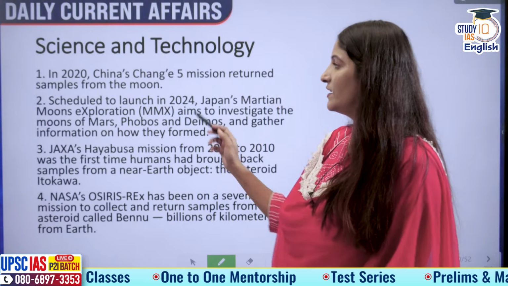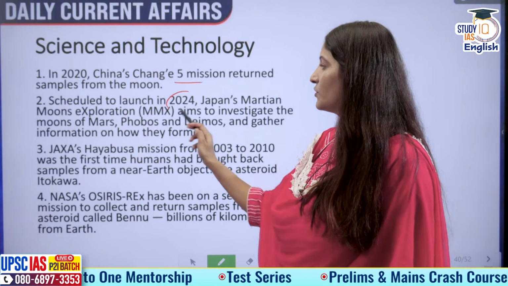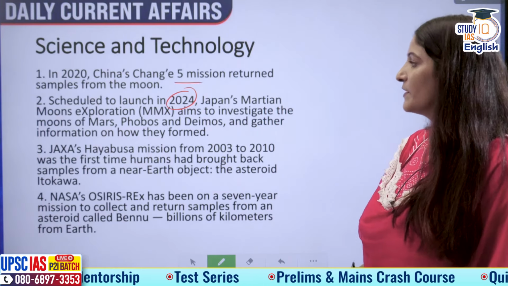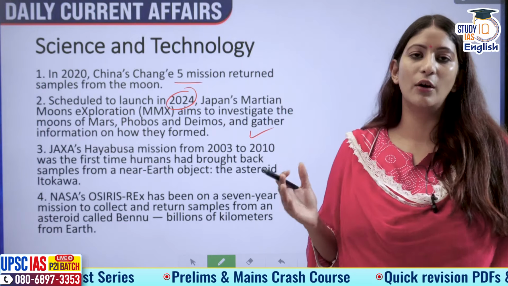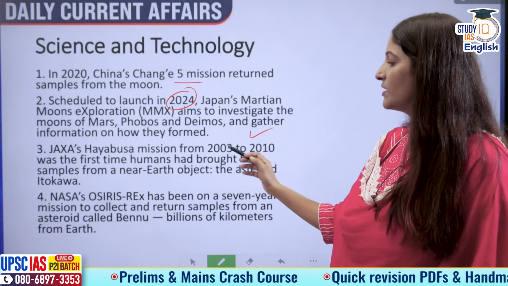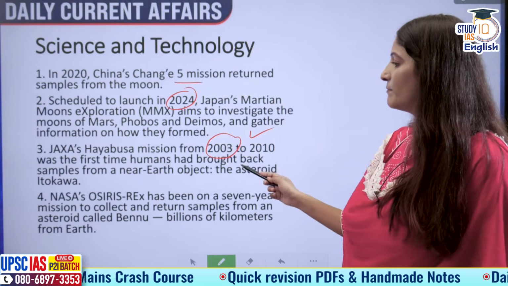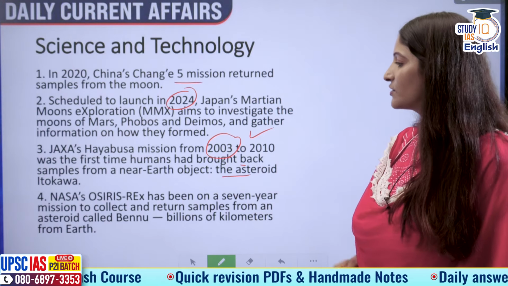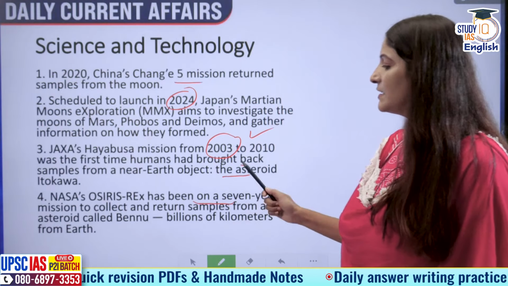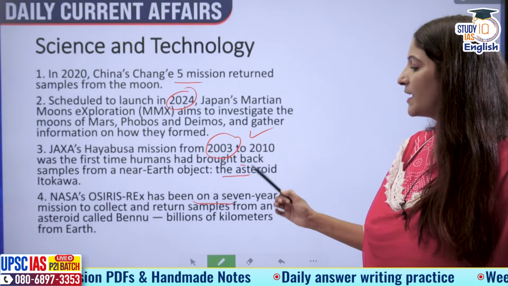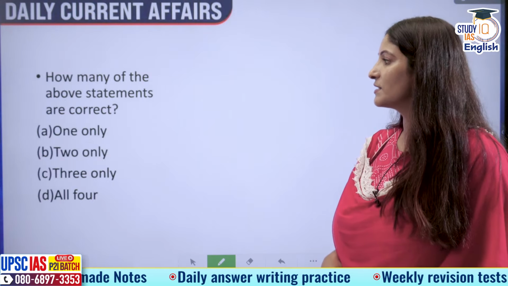Moving on. In 2020, China's Chang'e mission returned samples from the moon. Scheduled to launch in 2024, Japan's Martian Moon Explorer aims to investigate the moons of Mars, Phobos and Deimos, and gather information on how they were formed. JAXA's Hayabusa mission from 2003 to 2010 was the first time humans had brought back samples from a near-Earth object, the asteroid Itokawa. Then NASA's OSIRIS-REx has been on a 7-year mission to collect and return samples from an asteroid called Bennu, billions of kilometers from Earth. So what do we have to see? How many of the statements given above is or are correct?